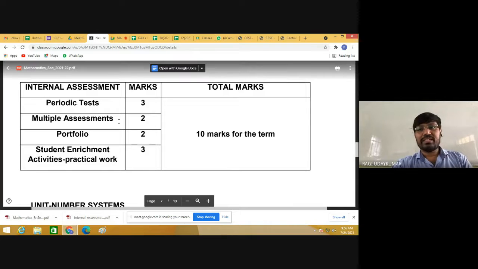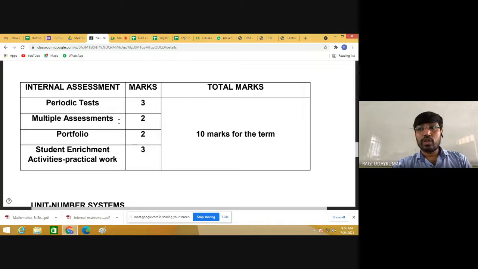And multiple assessments. These will include all types of chapter-wise tests that I conduct, and the remaining things will be included in the multiple assessments. And portfolio actually includes your notebook correction and work given to you to submit. Such things will come under the portfolio.